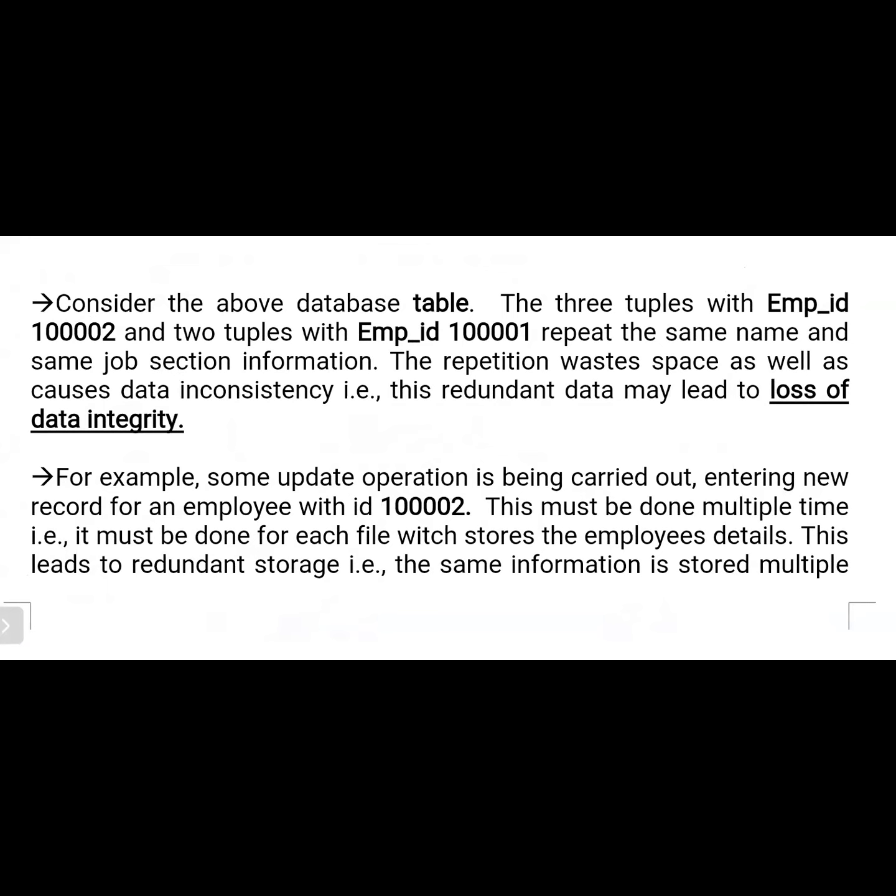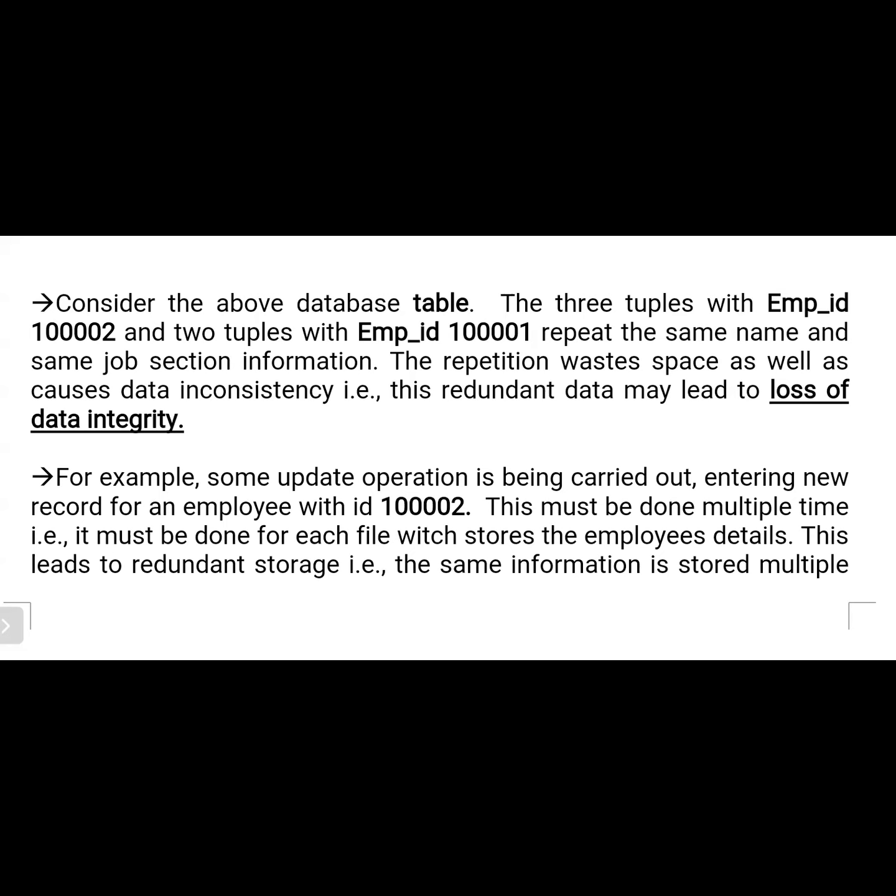What is the meaning of integrity? Integrity means we can insert our required conditions into the database. For example, what are the integrity constraints here? Primary key, foreign key, and check or maybe unique. These are the integrity constraints. What is the purpose of integrity constraints? To insert correct data into the database. When we insert some wrong data into the database, it guides us on which way we should enter the data. That type of guidance is provided by the DBMS with the help of integrity constraints.